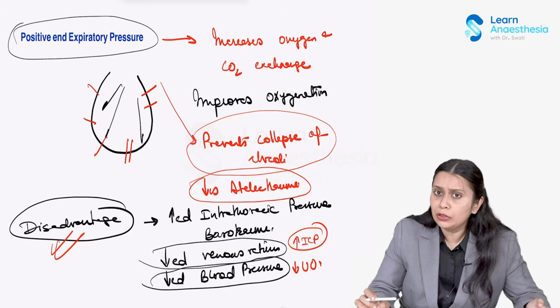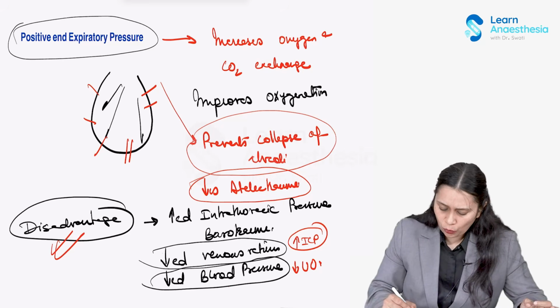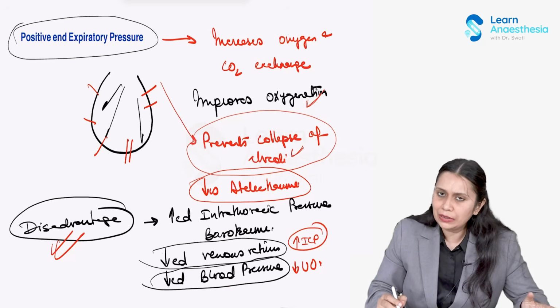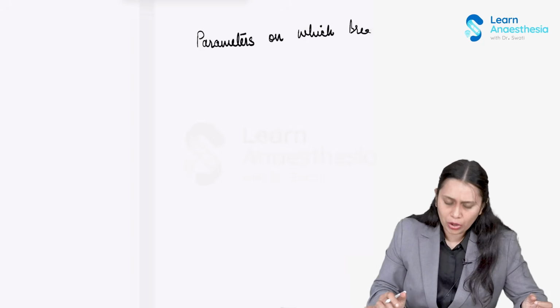So we need to titrate at what minimum PEEP good oxygenation and prevention of the collapse of alveoli is happening. We need to set the patient's baseline pressure on that pressure. Now, how do we set the PEEP?